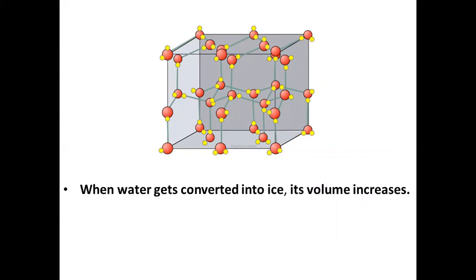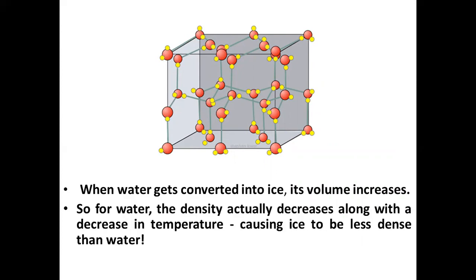When water gets converted into ice, its volume increases. So, for water, the density actually decreases along with the decrease in temperature, causing ice to be less dense than water.